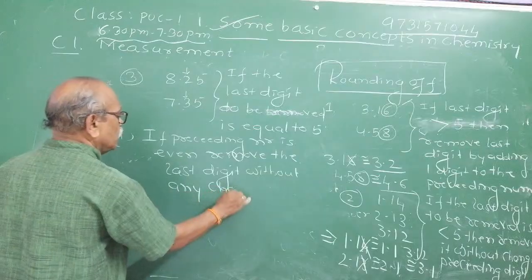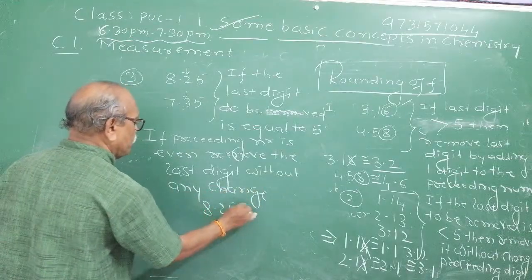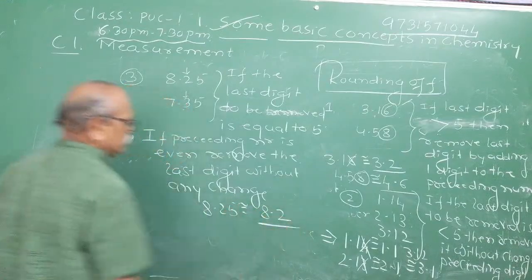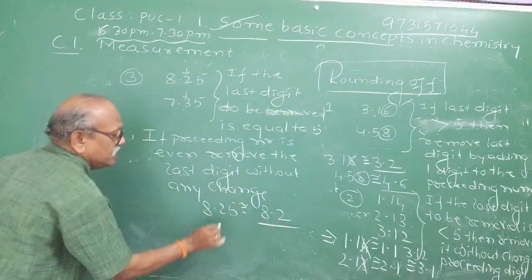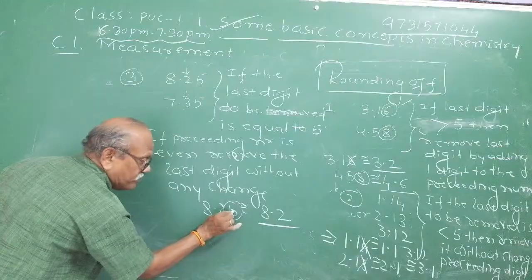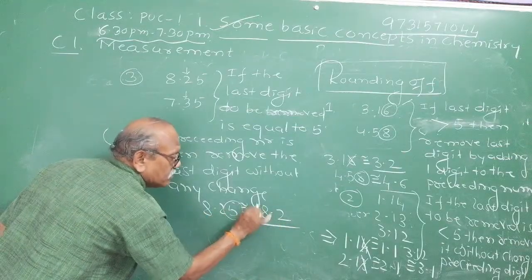Means what? How can you write the round off? 8.25 can be rounded off to approximately equal to 8.2. You keep it as it is. If the 5 is the last digit and the preceding number is an even number, then you don't change it. Remember it carefully.